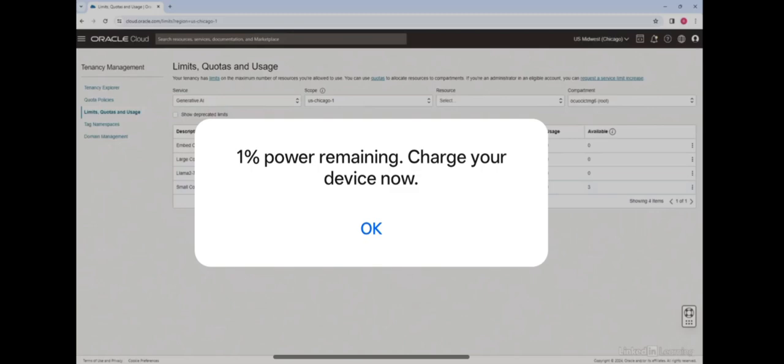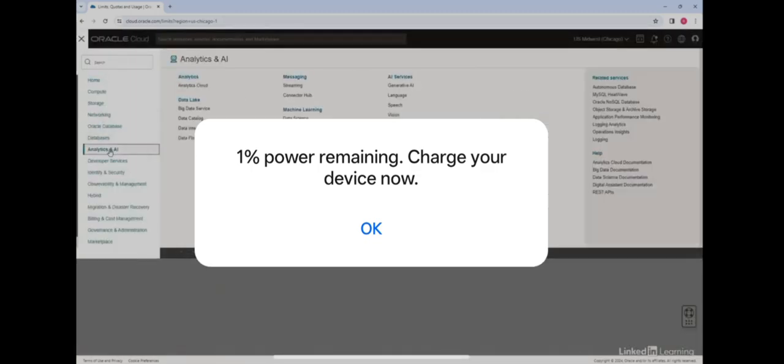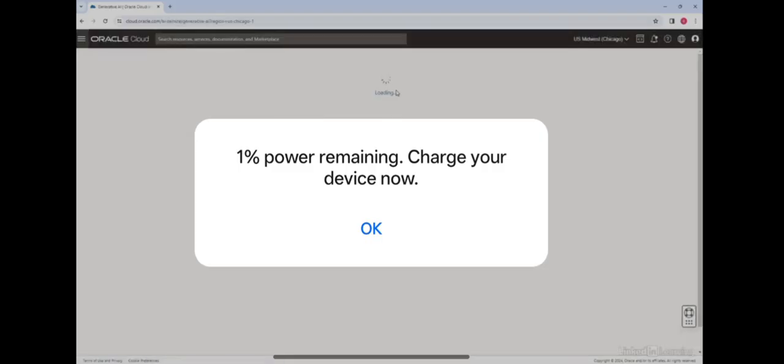So that basically means that I can run a fine-tuning job, because remember, for fine-tuning you need 2 dedicated units, and I can host these models because I need a minimum of 1 dedicated unit for that. But one thing to keep in mind is, because my limits are for small cohere, I can only use the cohere command light model. I cannot use the cohere command model if I'm spinning up these clusters. So having confirmed this, let's head back to the Generative AI console and spin up these clusters.